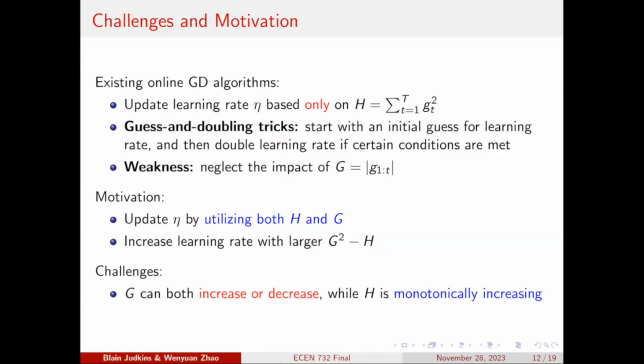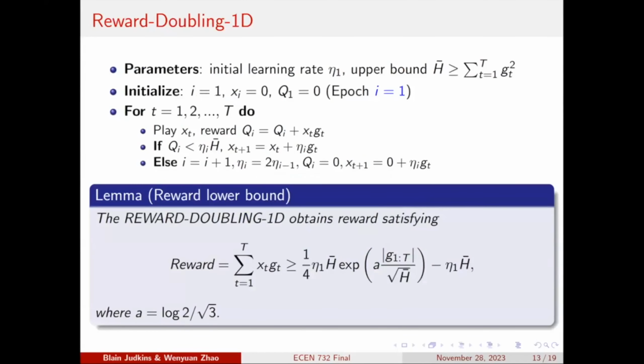Okay? So this is the motivation of our method. That is to update this eta by utilizing both g and h, and increase the learning rate with larger g squared minus h. So this is our motivation for this guess and doubling trick. And now we will give our description of this reward doubling algorithm.